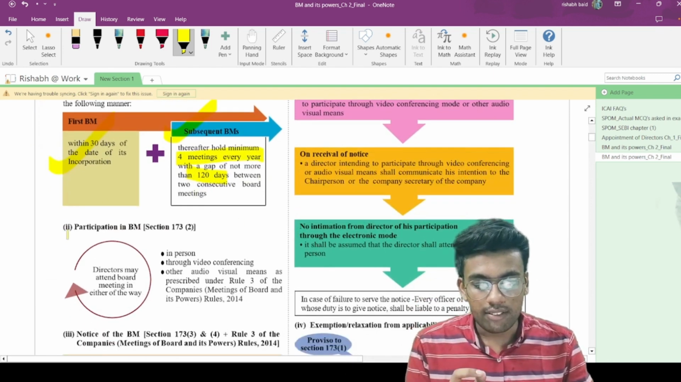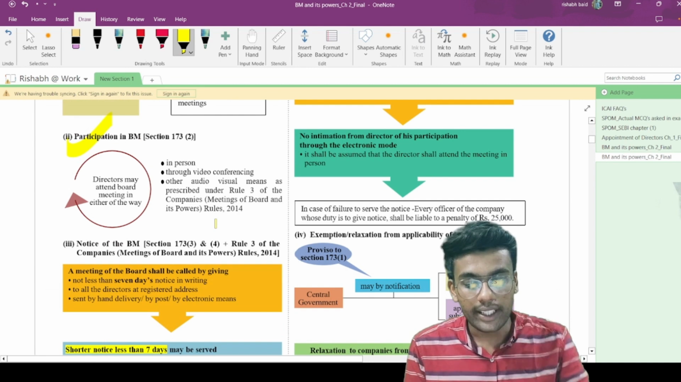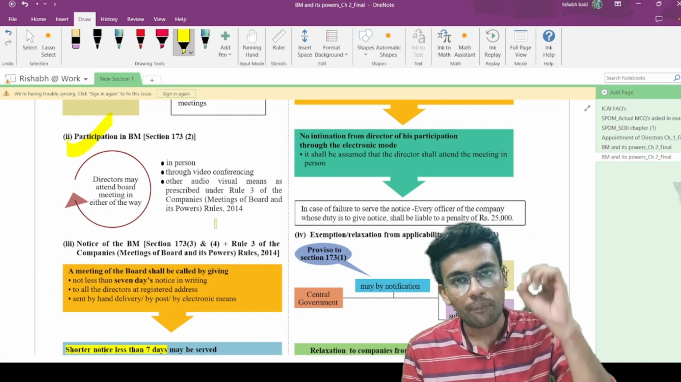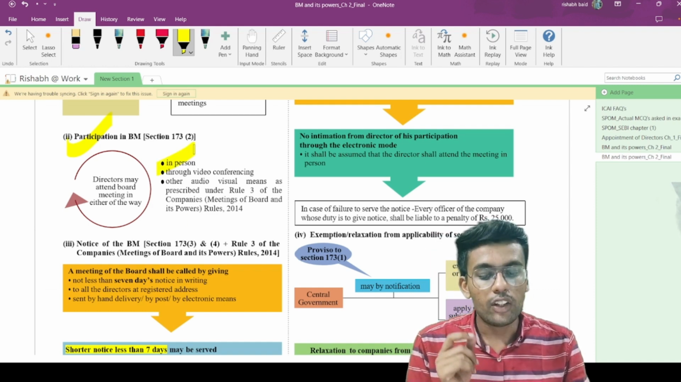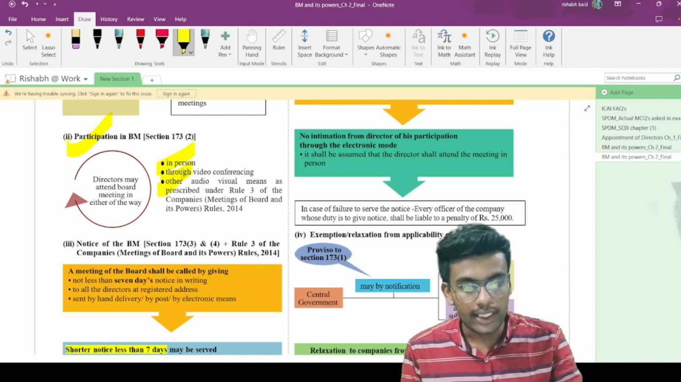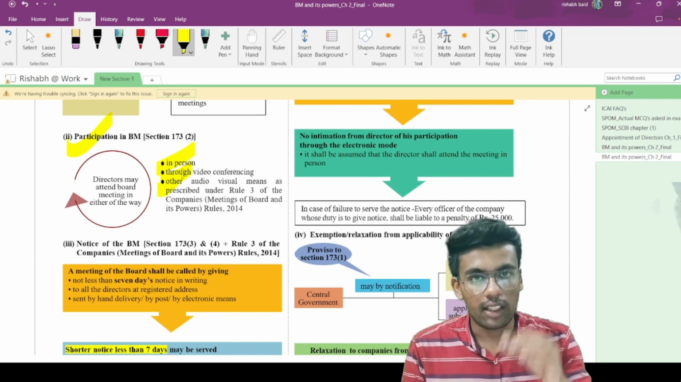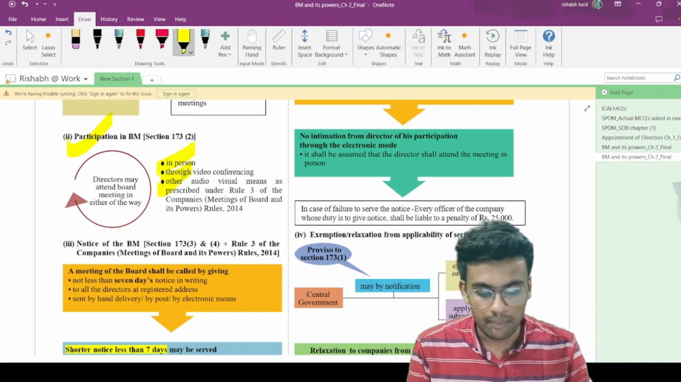Now moving on to section 173 subsection 2. This talks about directors may attend board meeting in either of the ways. It is not necessary that a director should be physically present in the meeting. He can attend the meeting either by way of physical presence, by way of video conferencing, or any other audio visual means in accordance with Rule 3 of Companies Act 2014 rules, whatever is provided. So these are the ways by which a director can attend the meeting.